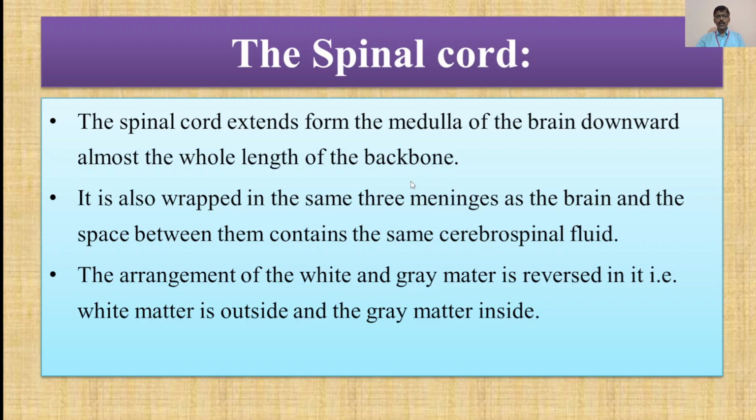It runs through the neural canal of the vertebral column, which is present in each and every vertebra starting from the first vertebra up to the lumbar vertebrae. So it is also wrapped in the same 3 meninges as the brain, and the space between them contains the same cerebrospinal fluid. In the previous lecture we studied that the brain is protected by 3 meninges. These 3 meninges are the same here in the case of the spinal cord, and it contains the same cerebrospinal fluid or CSF.